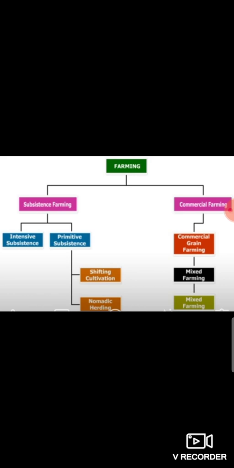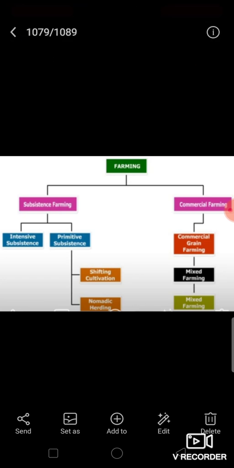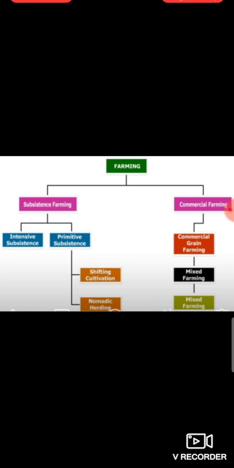Today I will explain to you about subsistence farming. Another type of agriculture is commercial farming. Commercial farming or commercial agriculture is divided into four: livestock ranching, commercial grain farming, mixed farming, and plantation farming.